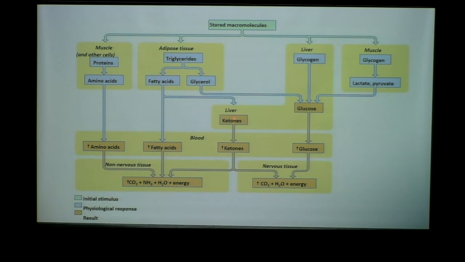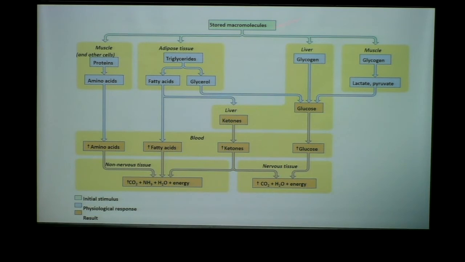Or they can be taken to the liver, converted to ketones, and ketones can also be used as an energy source. The brain can use a little bit of ketones, which is kind of nice. They can go right through the blood-brain barrier because they're fatty in their makeup, and so they can slip right into the brain. And so this is kind of what saves the brain on these ketogenic diets, that small amount of ketones in your blood that can go right across the blood-brain barrier and give your brain some energy in the absence of glucose.